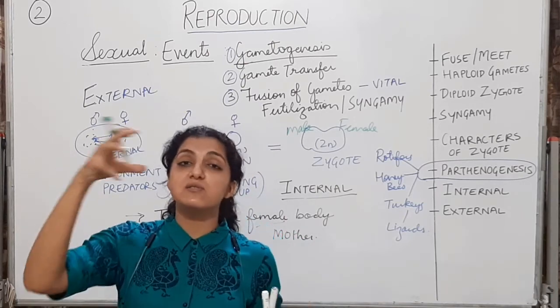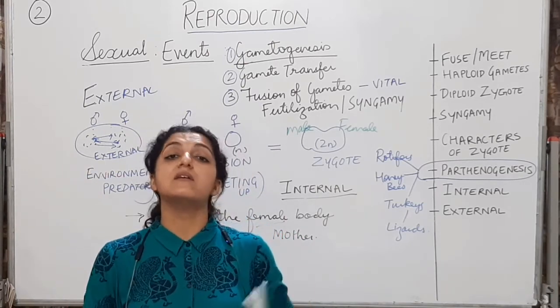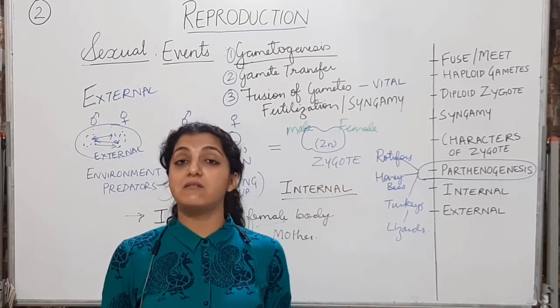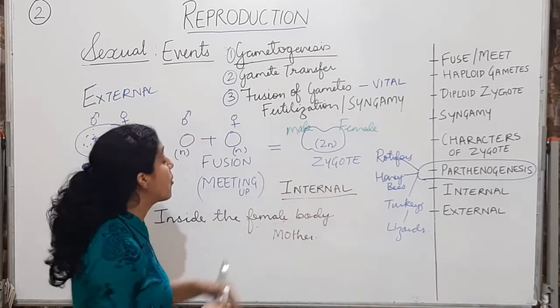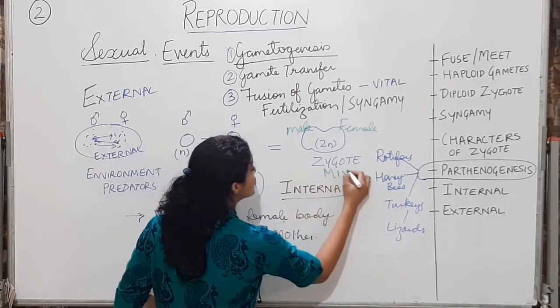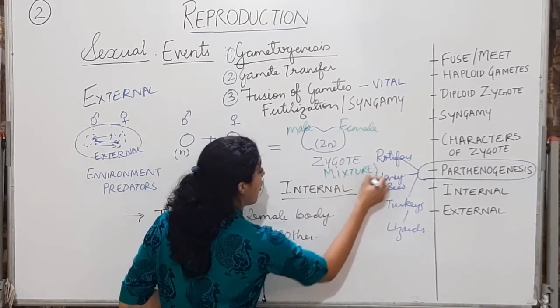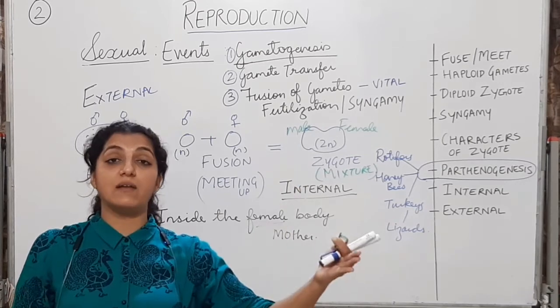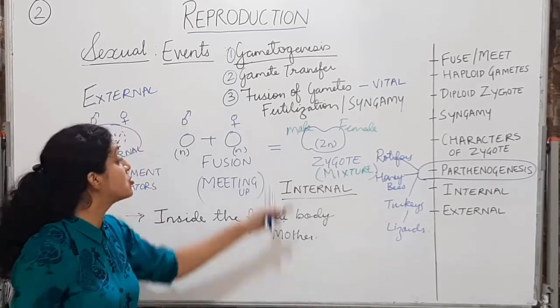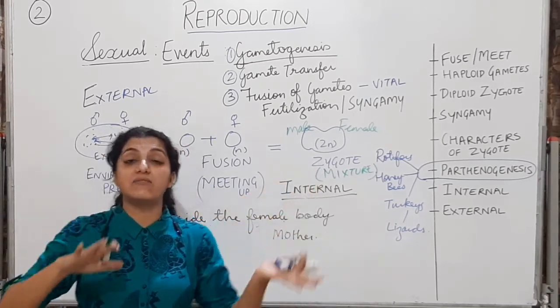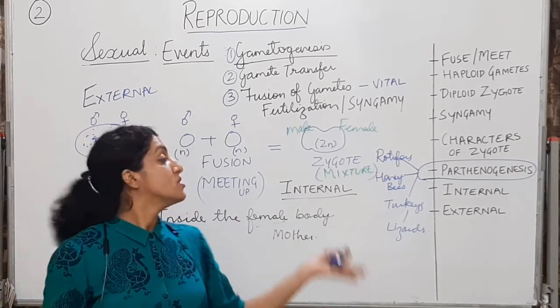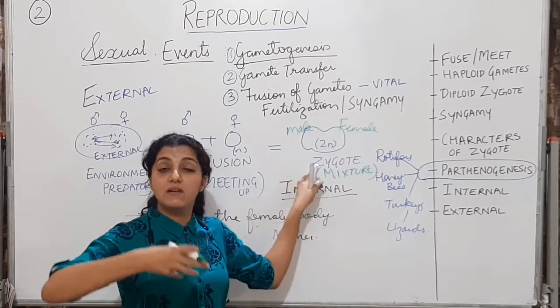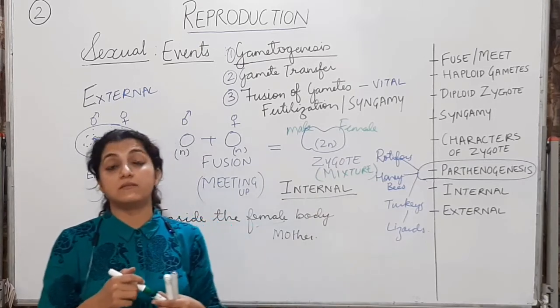So some characters will be inherited from the mother, some from the father. The zygote is going to be a mixture of the mother and the father.